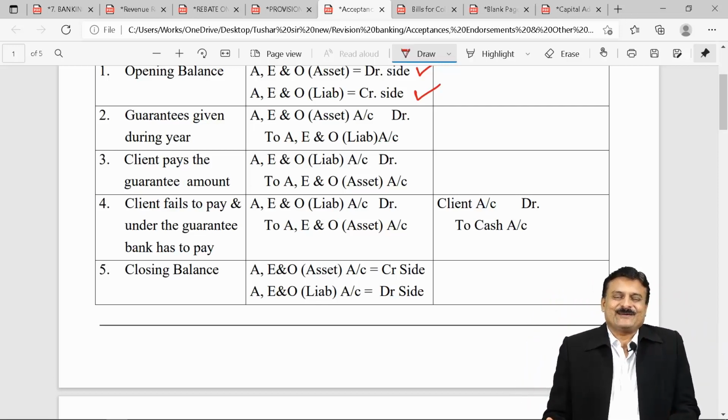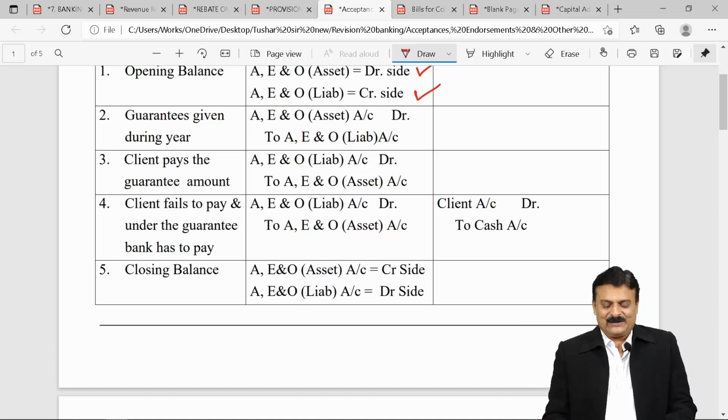What should be the entry? Entry is A, E, and O asset account debit to A, E, and O liability. Please don't misunderstand that assets are going up and liabilities are going up. No. It's contingent liability going up, but that is shown as the accounting aspect in terms of dummy accounting.